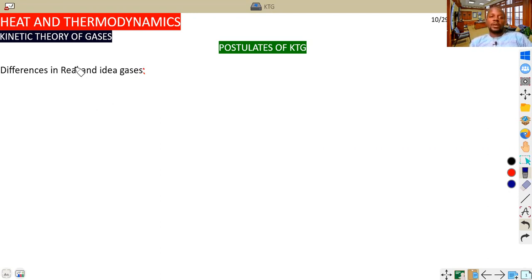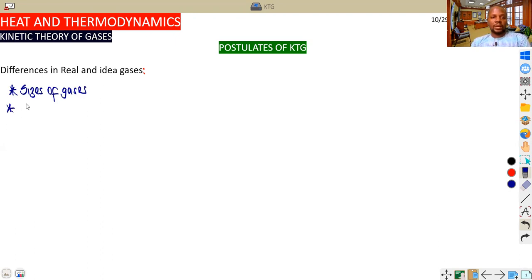So let's start with the topic of kinetic theory of gases. About kinetic theory of gases, remember this is physics, we have to differentiate between real and ideal gases. And about that, we are given what we call the postulates of kinetic theory of gases. There are 7 major postulates, which I think we might have studied in our early classes. The first and most important one is the size of gases. We'll just list the 7 postulates, and I'll take you through the explanation quickly.